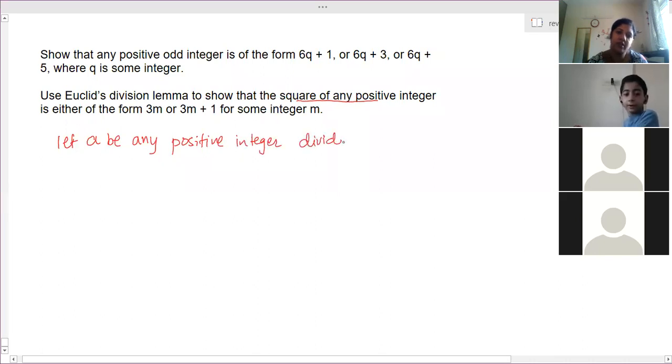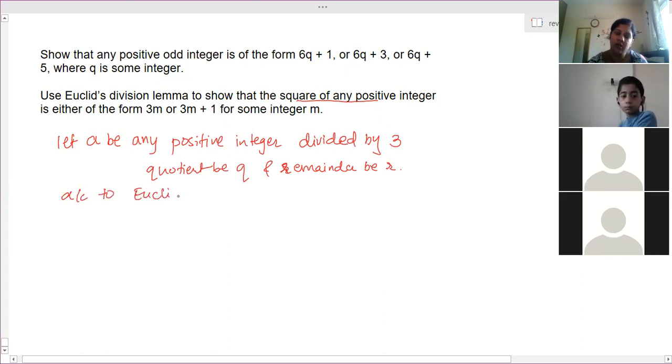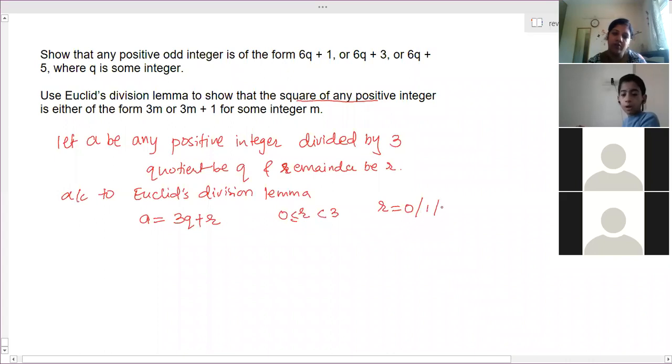And divided by 3. Let the quotient be q and the remainder be r. So according to Euclid's division lemma, a is equal to 3q plus r, where r is greater than or equal to 0 but less than 3. So r is equal to 0 or 1 or 2.